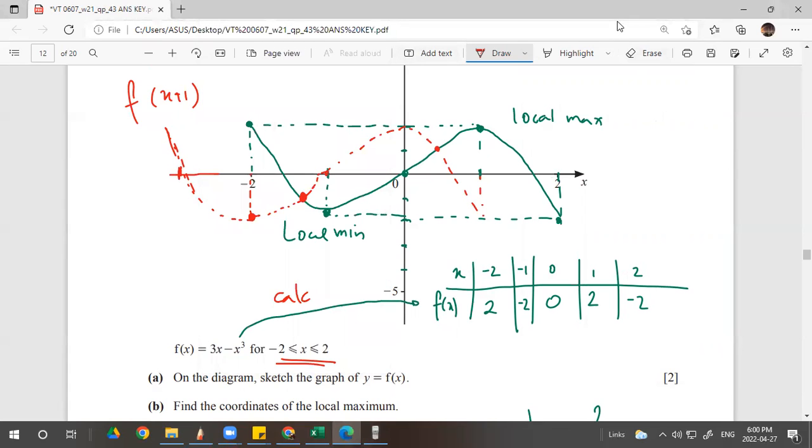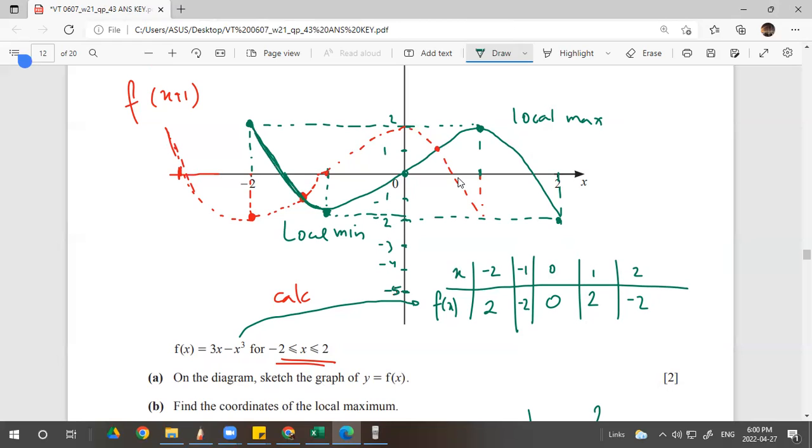And then what next? Just plot the green color. The green color is the original one. This is 1, this is 2, because this is 5, it's given 5 here, -5. So -3, -4, right? So 2 and -2, and -1 with -2 here.